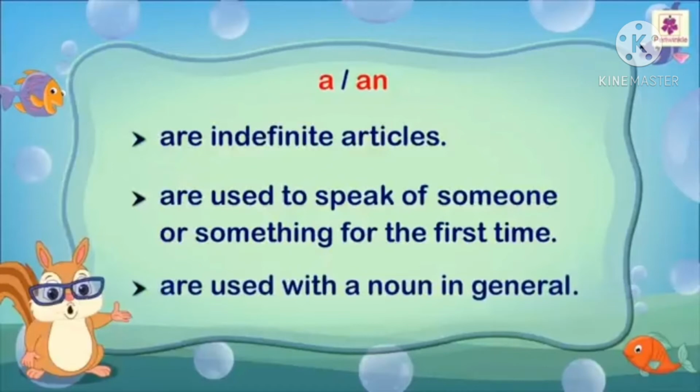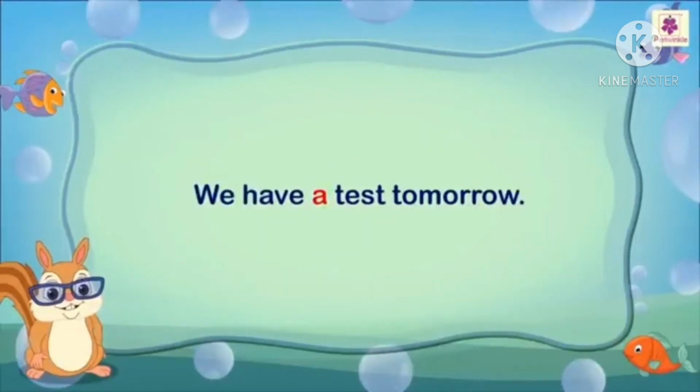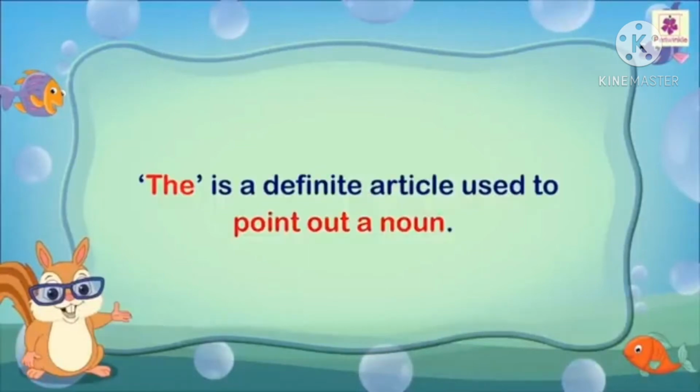A or an, the indefinite articles, are used to speak of someone or something for the first time, or to use with a noun in general. For example, we have a test tomorrow. And the is a definite article used to point out a noun.